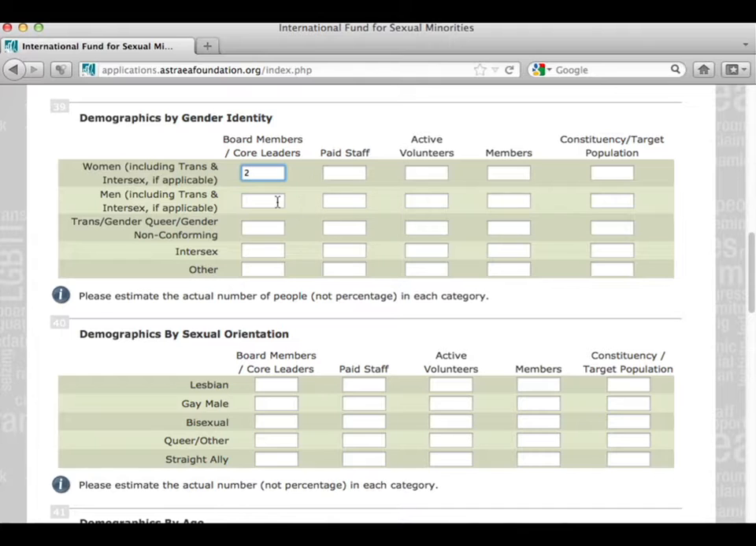For example, in the gender identity chart, enter the number of women, including trans women, who are part of your board or core leadership. Number of men, including trans men. Number of transgender people. Queer or gender non-conforming people, intersex or other, in your board or core leadership. Please fill out all the boxes. And after you're done with all the tables, please click Next.